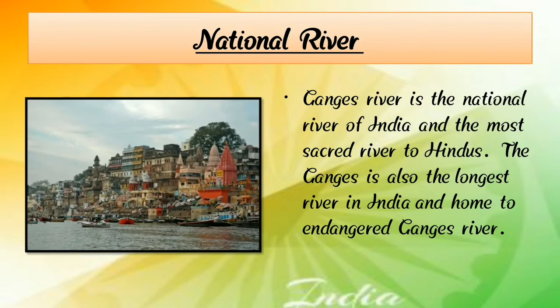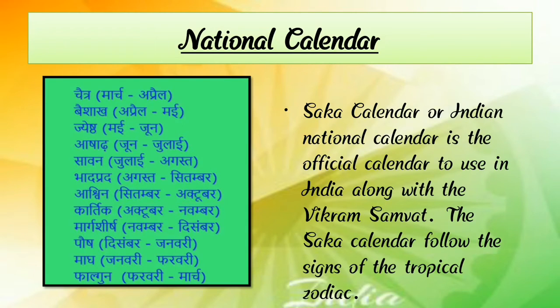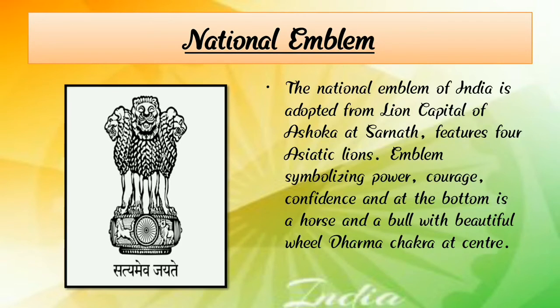Our national river is the Ganga. The national calendar is Vikram Samvat. The national emblem is the Ashoka four lions on the Ashoka capital, symbolizing power, courage and confidence, with a horse and a bull at the bottom and a beautiful wheel, the Dharma Chakra. So it's our national emblem.